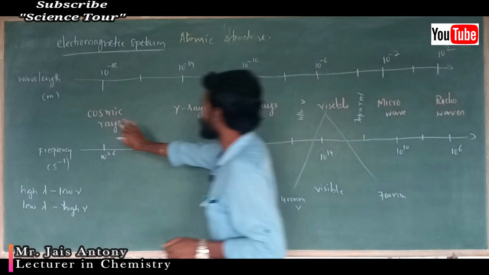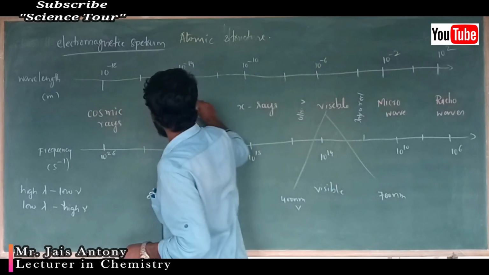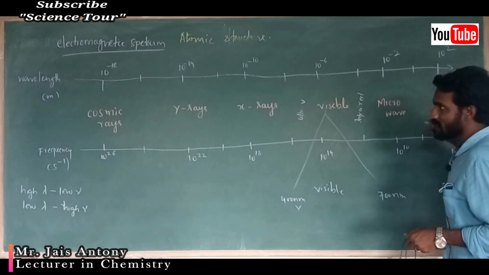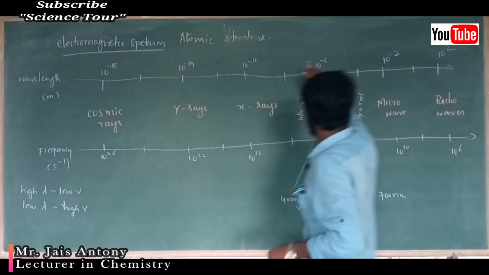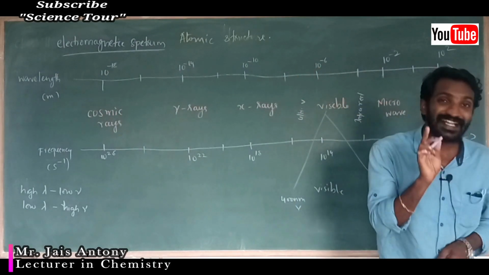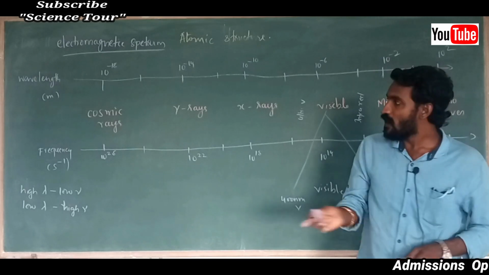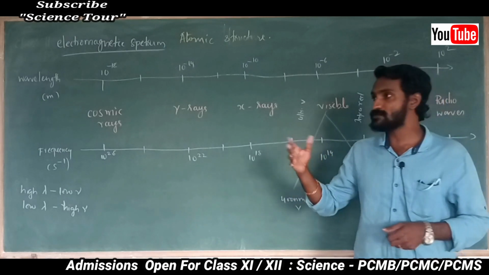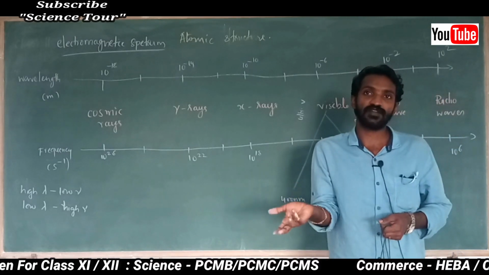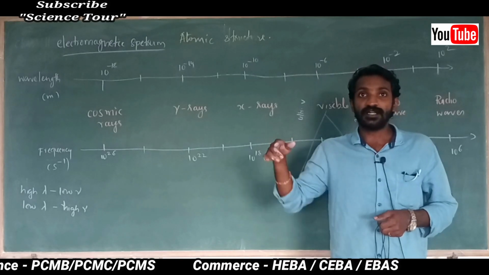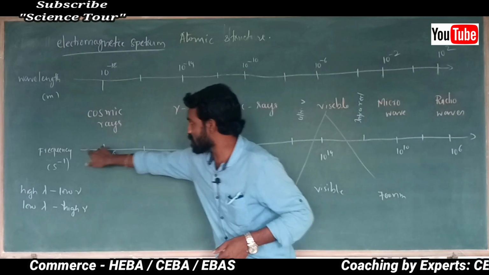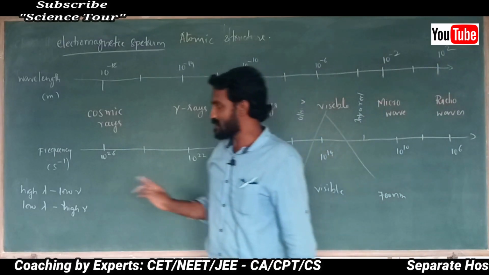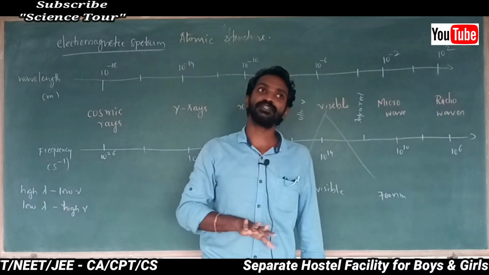Just I arranged this. This is cosmic ray, gamma ray, X-ray, ultraviolet, visible, infrared, microwave, everything I arranged according to this. When you come from here to here, wavelength increases. Otherwise you can say in the definition, arrangement of different types of electromagnetic radiation in decreasing order of frequency. Here to here frequency decreases, here to here wavelength increases. If wavelength increases, frequency decreases.